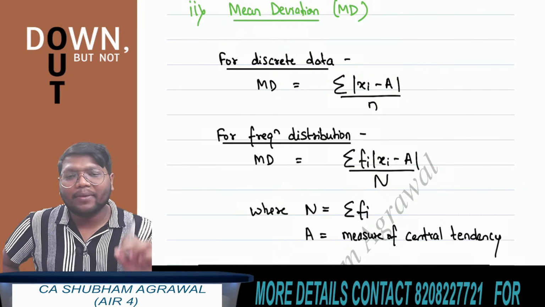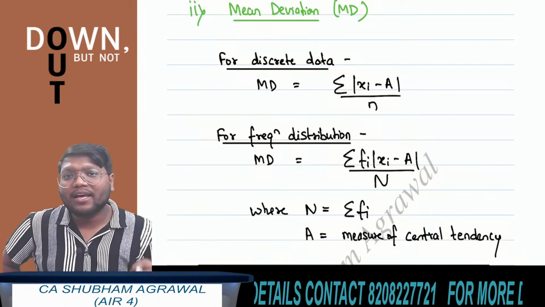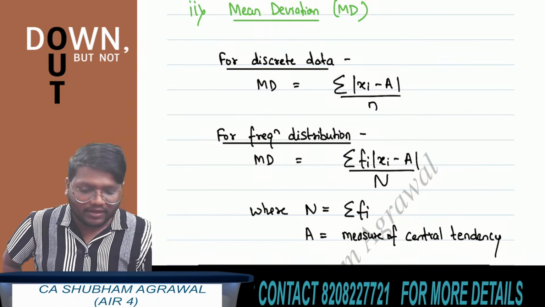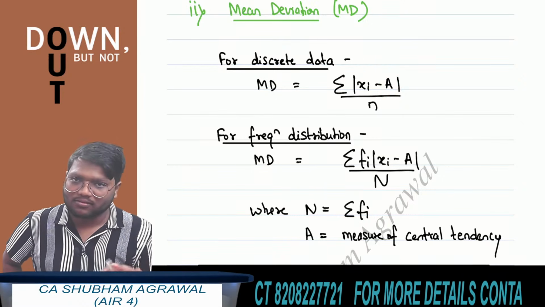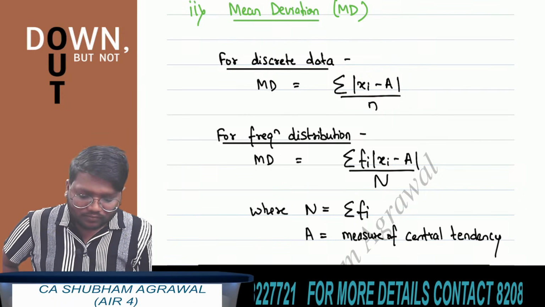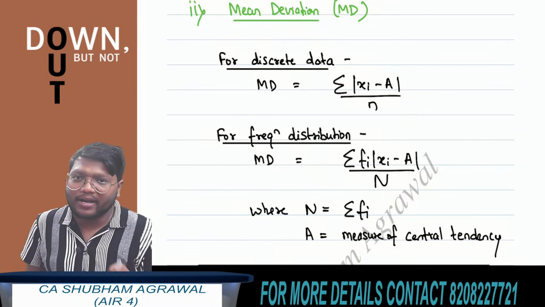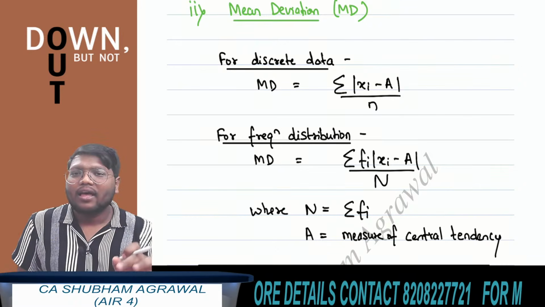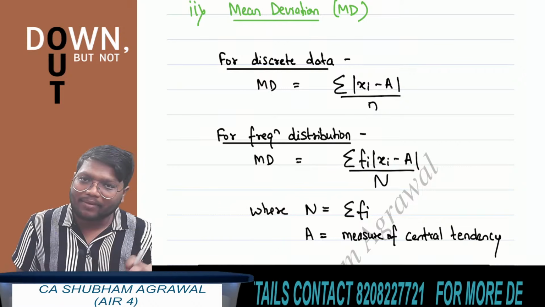Let's say if they are asking mean deviation about mean, then you have to take this a as the arithmetic mean. If they are asking mean deviation about median, then you take a as the median of x. If about mode, then you take a as the mode of x. And n is the number of observations. If a frequency distribution is given and you have to find mean deviation, then the formula is summation of fi multiplied by absolute value of xi minus a, whole divided by capital N.